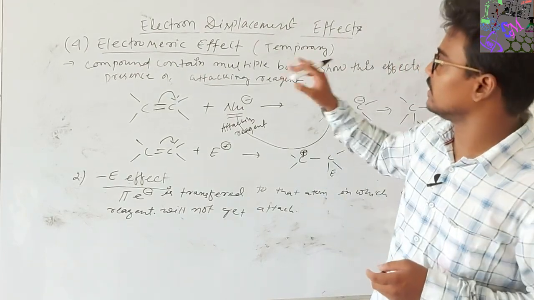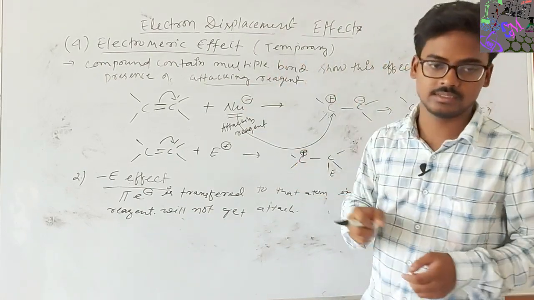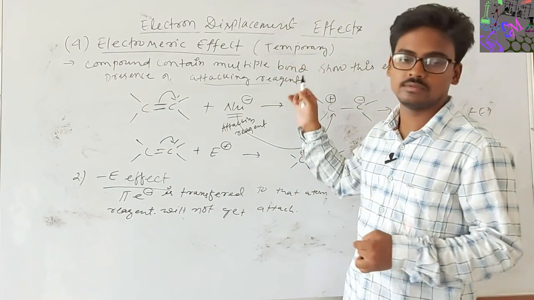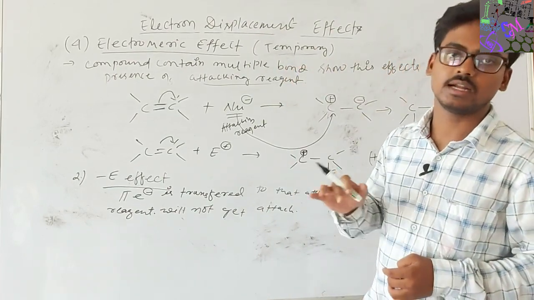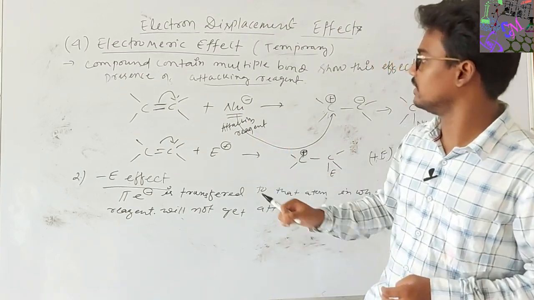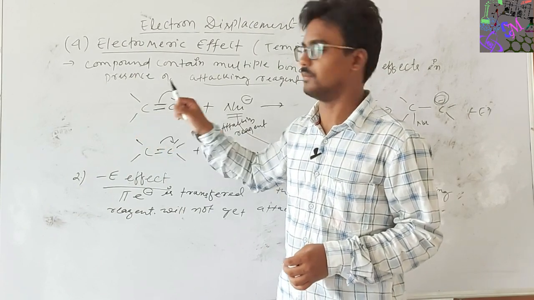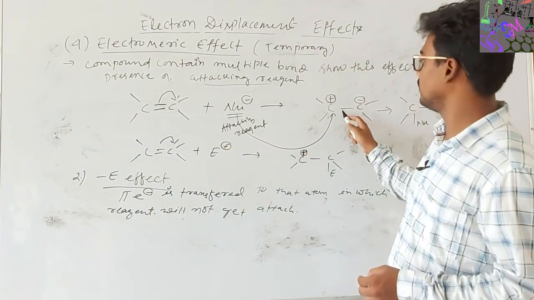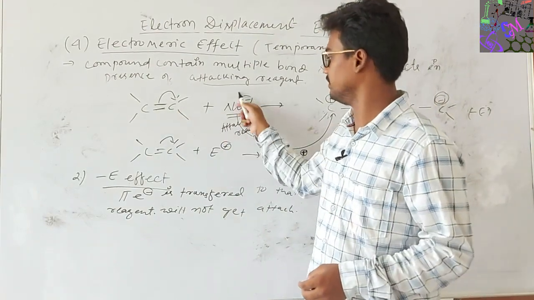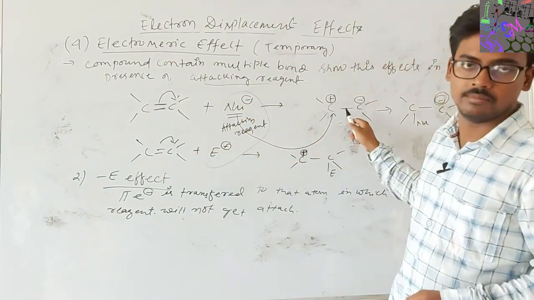So the electromeric effect is a temporary effect. This effect is annulled as soon as the attacking reagent is removed. When the attacking reagent is removed, the compound returns to its original form.